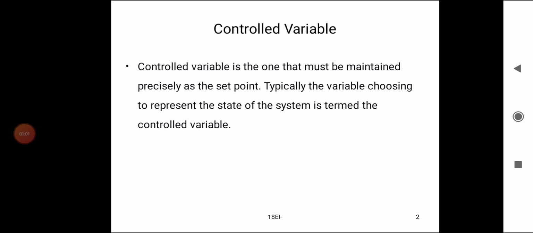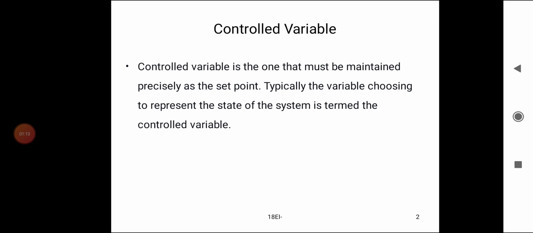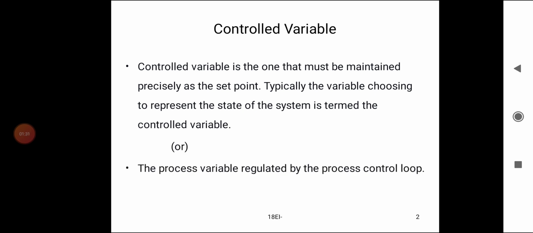Typically, the variable chosen to represent the state of the system is termed the controlled variable, or the process variable regulated by the process control loop.